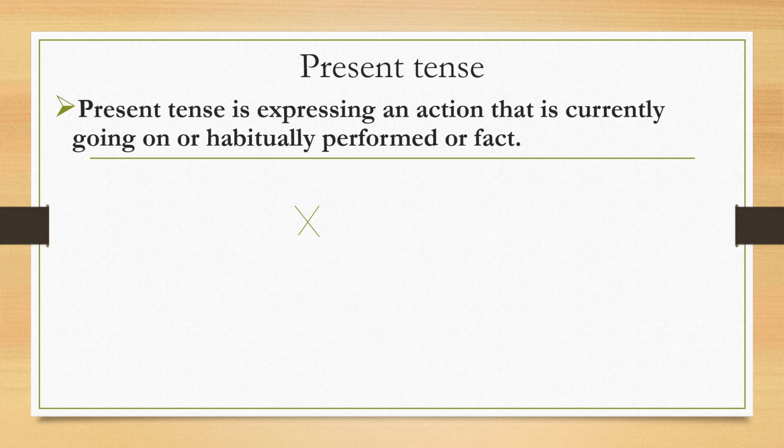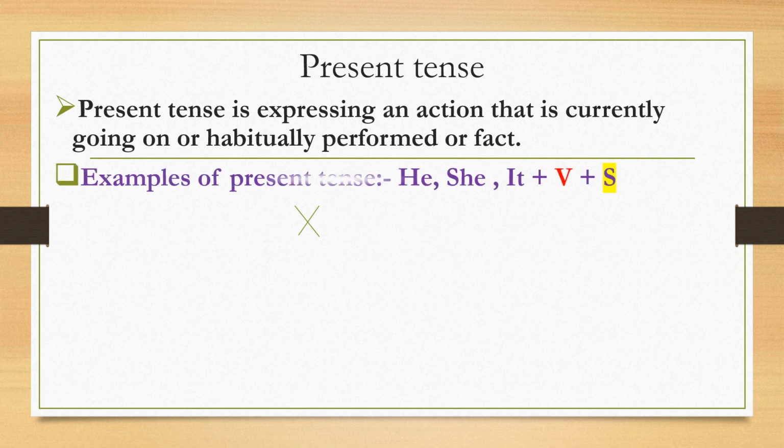Now we're going to learn about present tense. What is present tense? Present tense is expressing an action that is currently going on or habitually performed or a fact. Examples of present tense are he, she, or it. When you find one of these words in a sentence and after it comes a verb, you will have to add s.